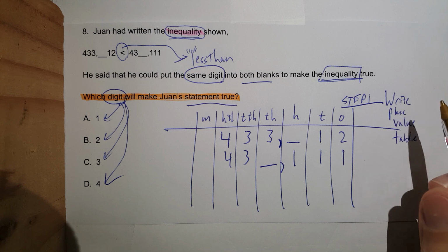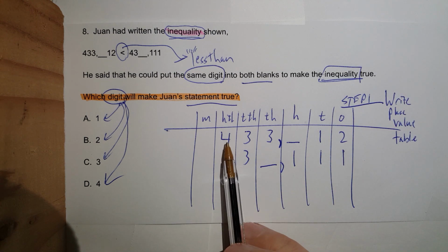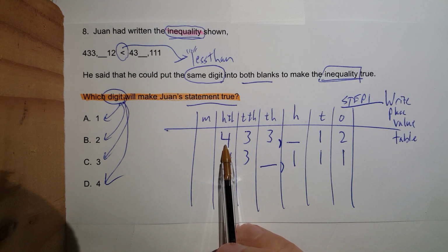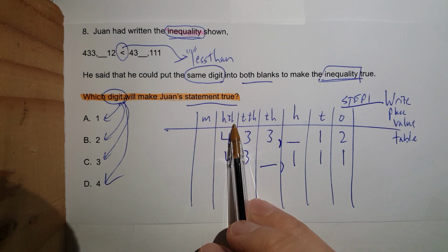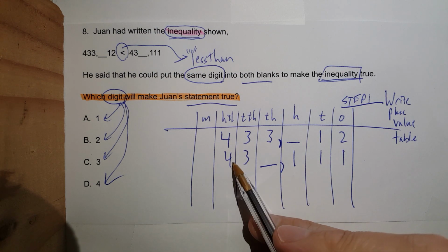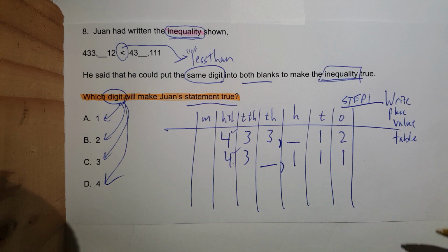Previous lessons have shown that you want to start in the greatest place value, on the place value table. So I start in the hundred thousands. Notice how 4 and 4 are exactly the same.